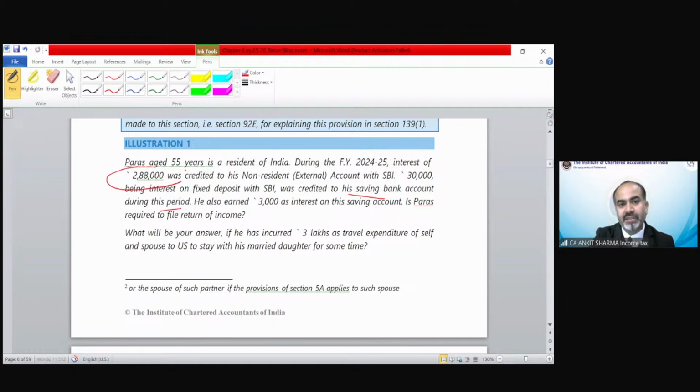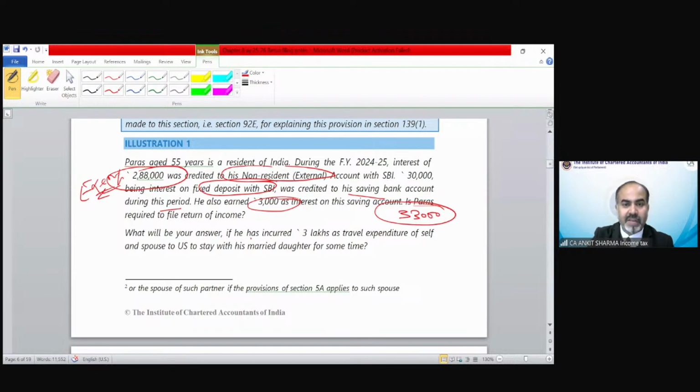So this interest on the non-resident external account is technically going to be exempted, and he is left with 30,000 being interest on FDR and 3,000 on savings bank account. So if this is exempted, then the total income of Paras would be 33,000.